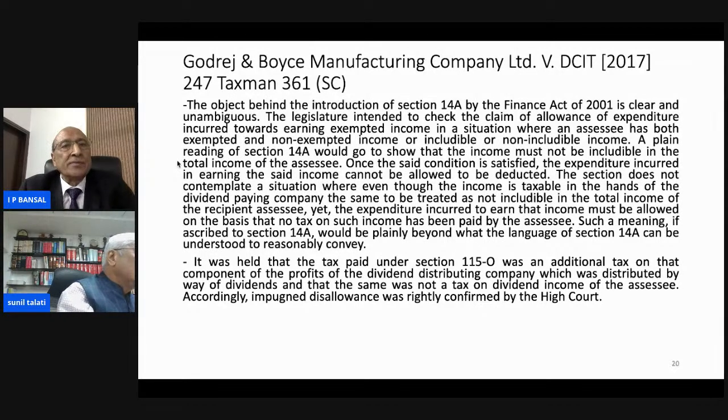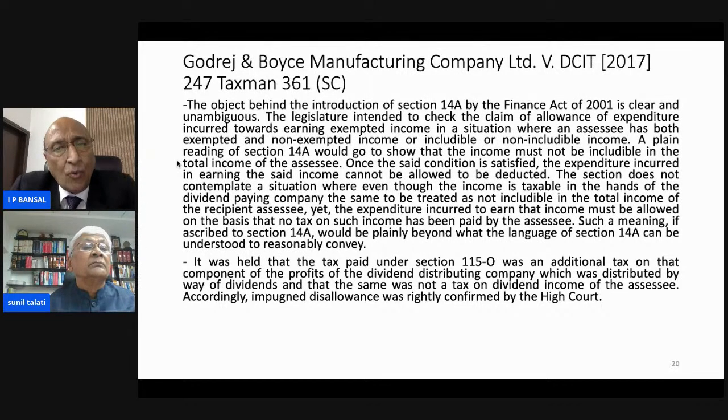Now, Supreme Court has considered this decision and has interfered only to the extent that they have not interfered. Actually, they have upheld the decision that it was claimed that the dividend which has been received by the assessee, though exempted in the hands of the assessee, has suffered tax in the hand of payee company under section 115-O.